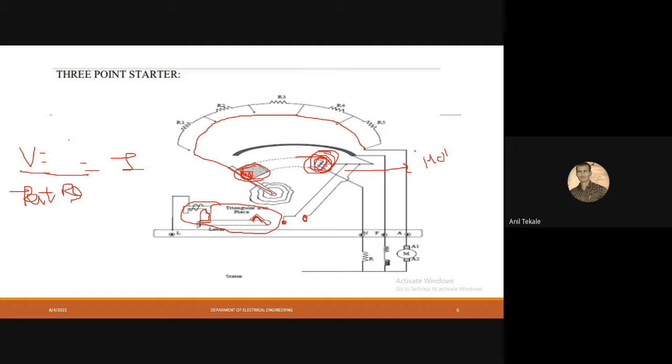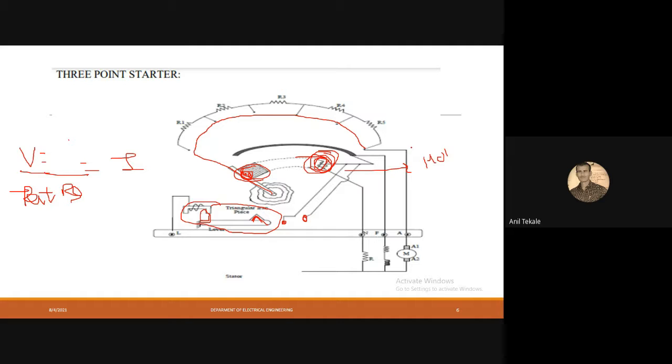Okay, so now there will be some questions for you guys. What are the drawbacks of this 3-point starter? As we know, the starter has only 3 points for the external connection. Those 3 points are nothing but neutral, field and armature. Whenever we apply the flux control method, due to the addition of resistance into the field circuitry, the current flowing through it will reduce, and that will not be efficient for this type of control. So this is the one major drawback.